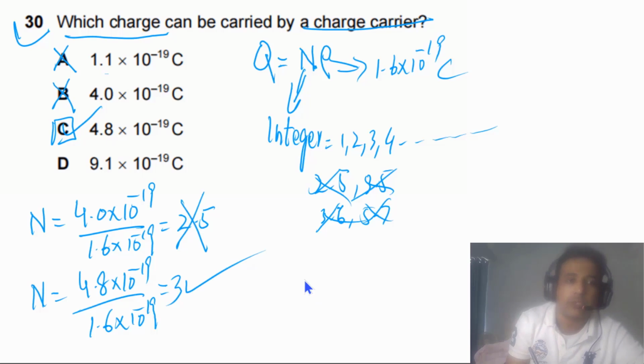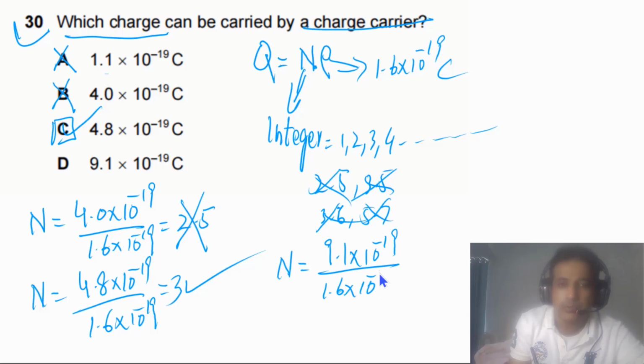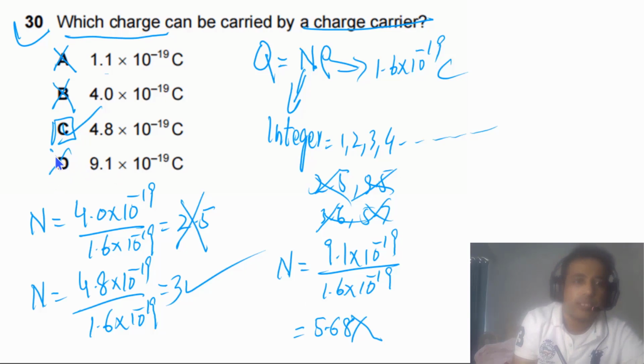This is an integer. If you look at option D, we can also calculate n. So we have 9.1 times 10 to minus 19 divided by 1.6 times 10 to minus 19. If we solve this one, we will get about 5.68. So this is also not an integer, so this is also not possible.